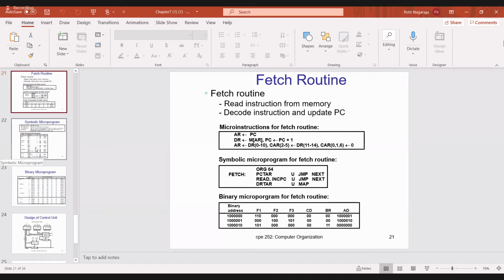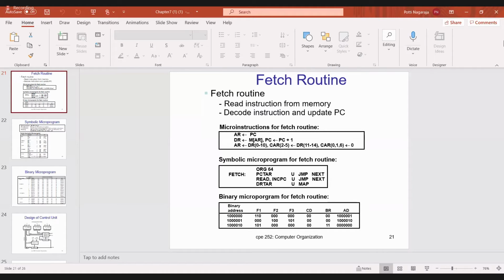Before going to the class, there are a few questions you have to remember. Anyone, what is control memory? Control memory will store the 128 control words.